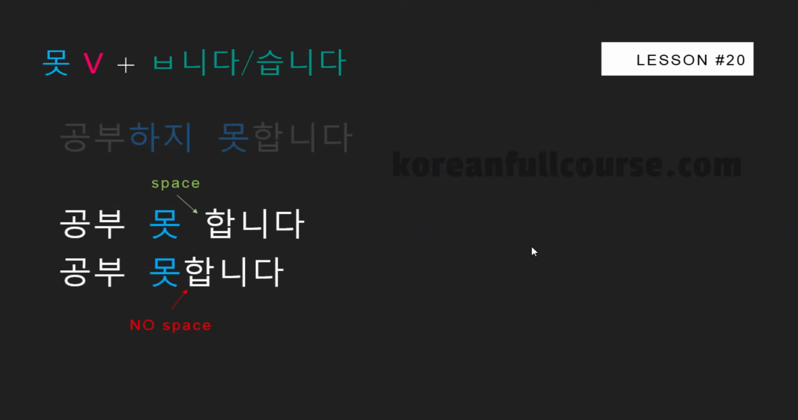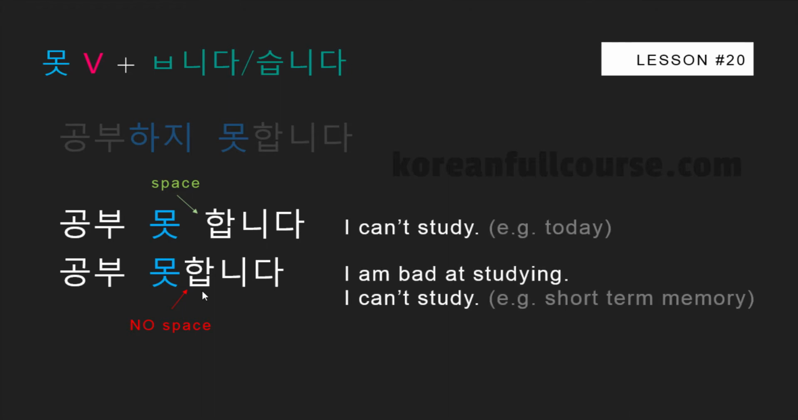Sometimes you will see such sentences where 못 and 하다 are written as one word. It's not a typo. These two sentences have two different semantic meanings. The first sentence says that I can't study, for example, only today for some reason, or because it's very noisy. The second sentence says that I'm bad at studying, or I don't have such skill or ability to study something.